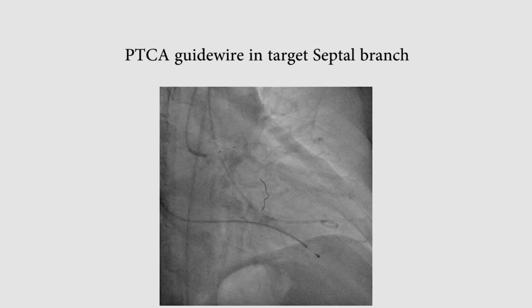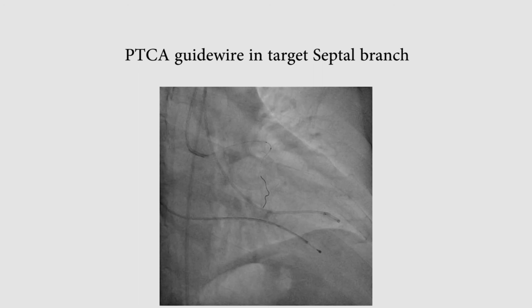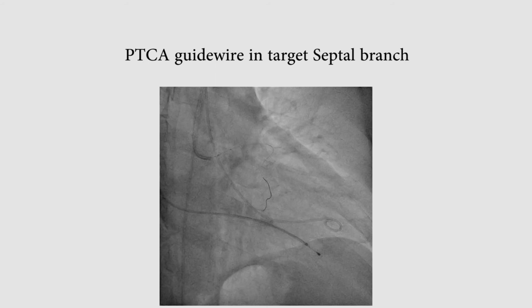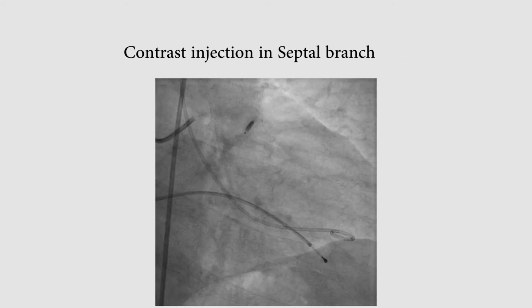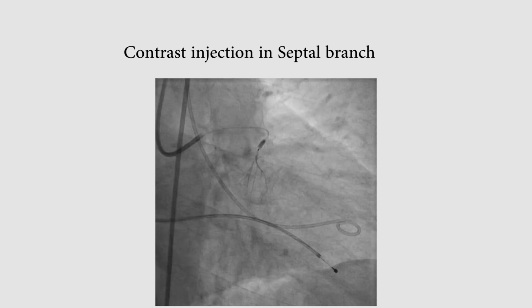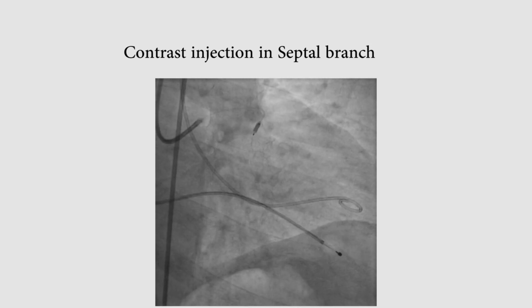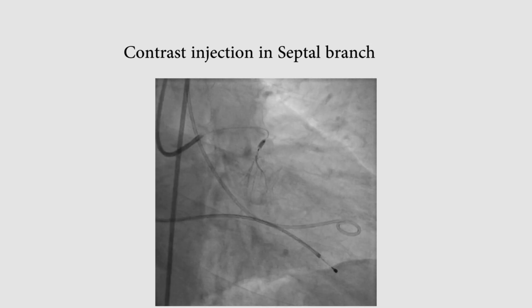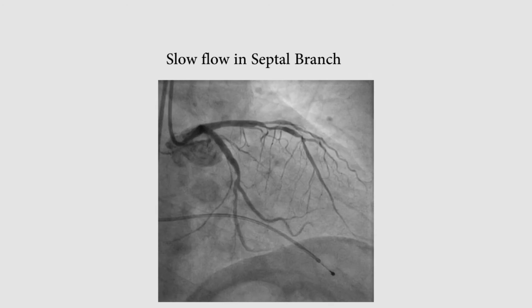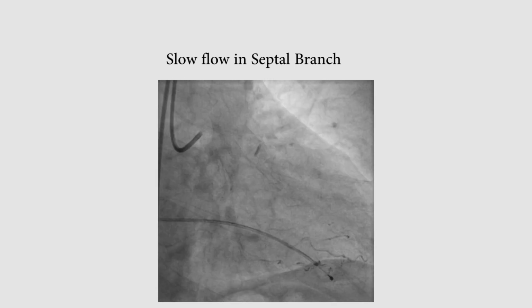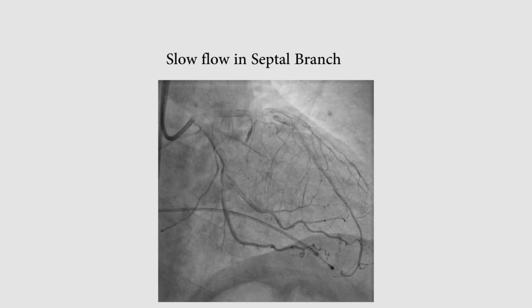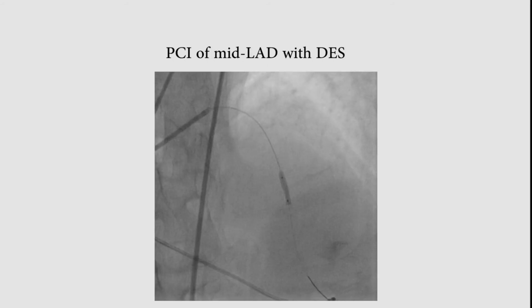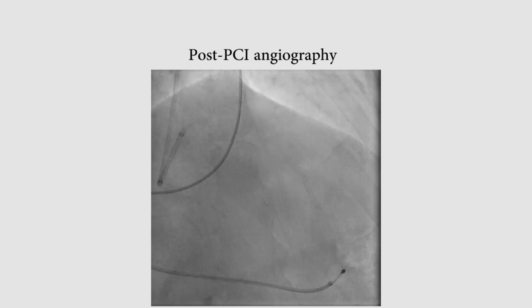This is the passage of guide wire and balloon in the first septal artery, which is the target artery, and here we are injecting the contrast. We always do simultaneously echocardiography at this stage to assess whether we are targeting the correct septal artery and correct basal septum. Once we have injected the defined amount of alcohol, we always get no reflow or slow flow in the first septal artery, and usually gradient is reduced at this stage. This patient incidentally had associated coronary artery disease, so we stented this artery also with drug-eluting stent with good end result.